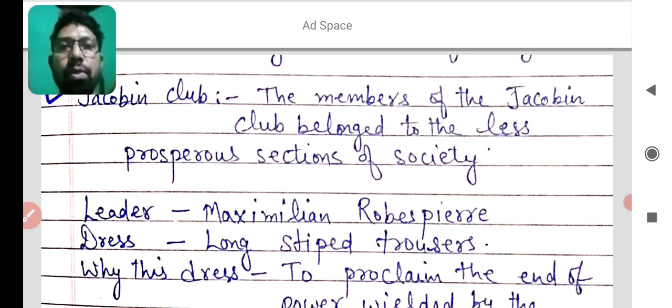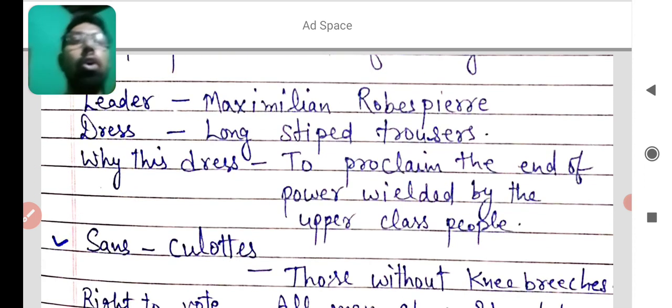Now the next question, why this dress? They started wearing this dress to proclaim the end of power wielded by the upper class people. The upper class people used to wear knee breeches, meaning breeches up to the knees.